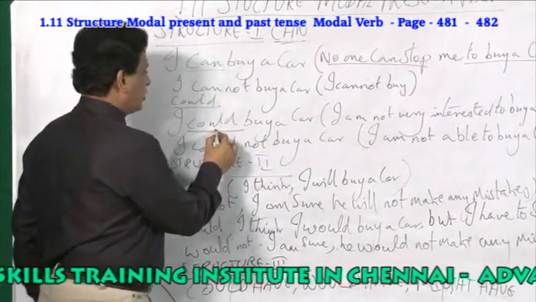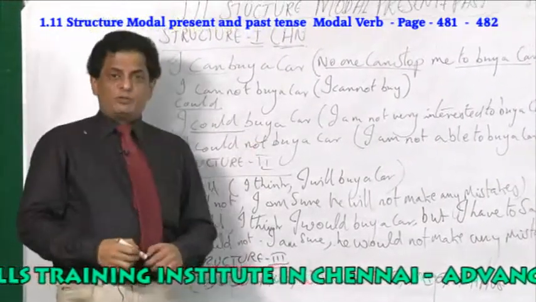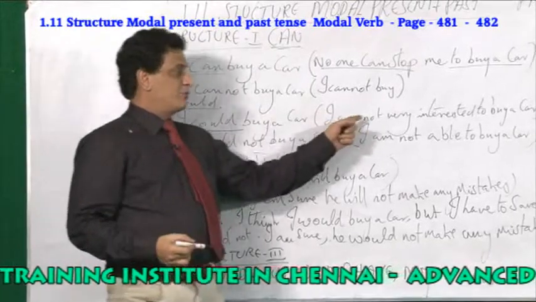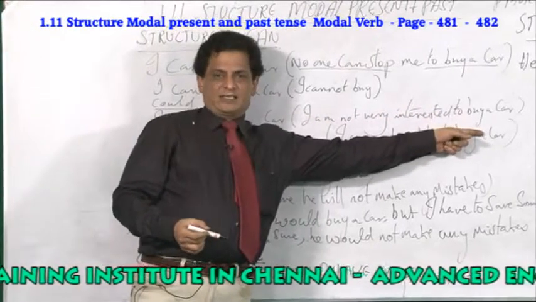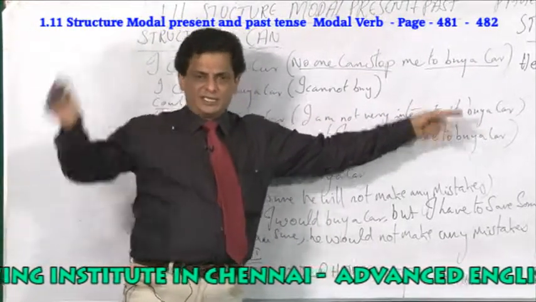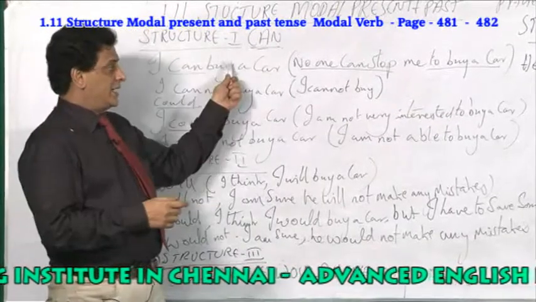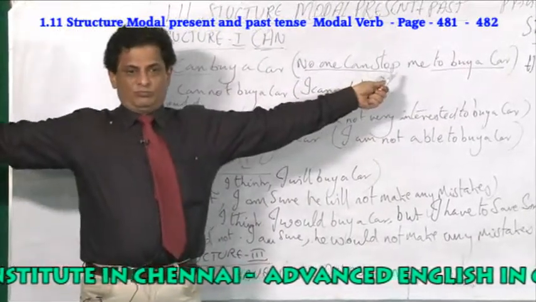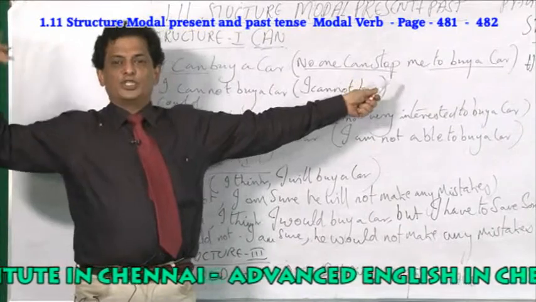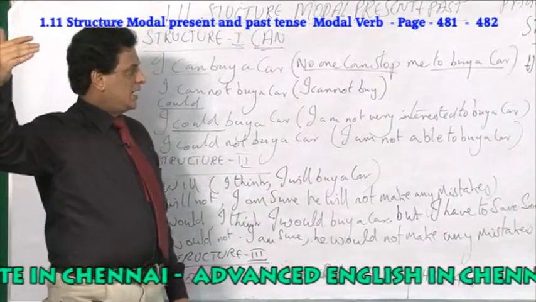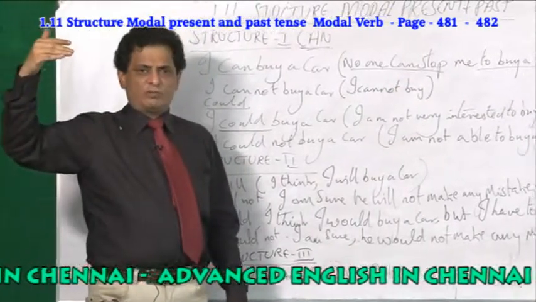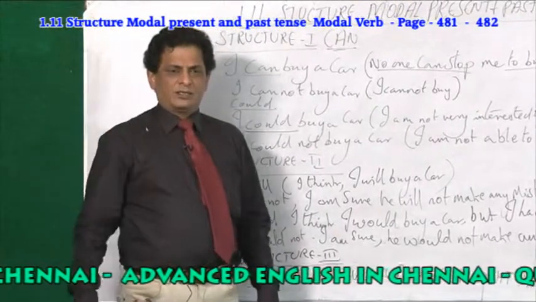What is the difference between I could buy a car? I could buy a car means I am not very interested to buy a car. If I want, I can buy, but I am not interested. I can buy a car means, what is that? In future, no one can stop me. If I am interested, I can buy. Okay, I can buy a car.